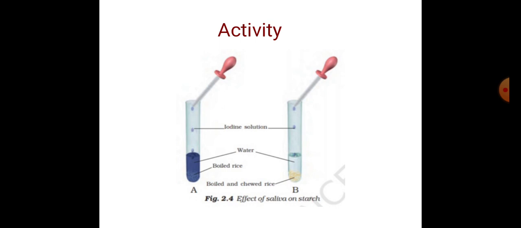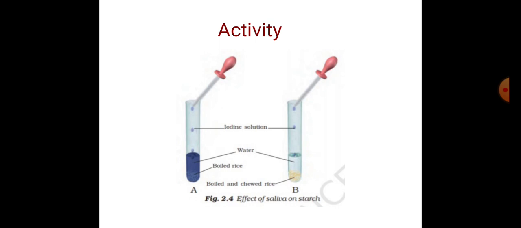Remember that, after chewing. After that, we add 2 to 3 drops of iodine solution in each test tube. Then observe it. We can see in test tube A, the color has changed after adding iodine. And in test tube B, there is no change in color.